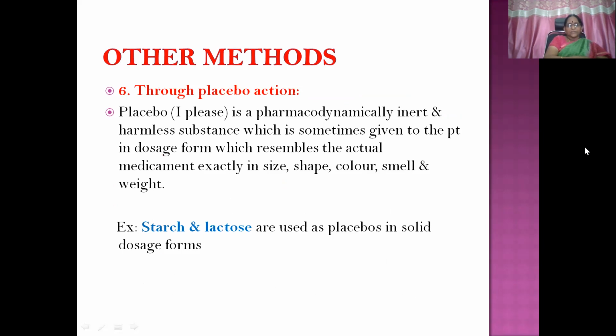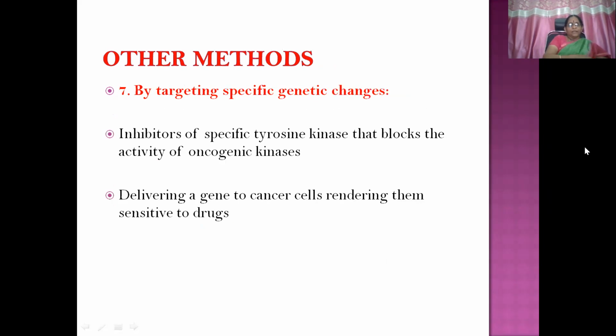Then through placebo action. A placebo is a pharmacodynamically inert substance. It does not have any pharmacological action. But when given to a patient in a particular dosage form, it resembles the actual medicament in size, shape, color, smell and weight. So the patient feels that I have taken a drug, it is going to act in my body, and I'm going to get relief. That is the psychological effect. The examples are starch and lactose molecules used in place of drug molecules. They are used as placebos in solid dosage forms. Placebo itself is a very important question for postgraduate students, and even UGs may get it.